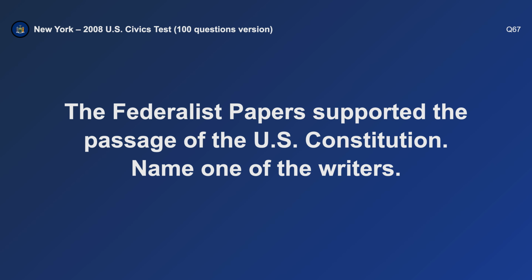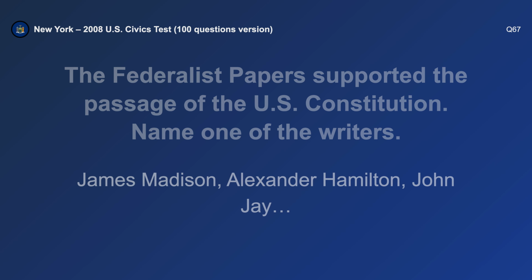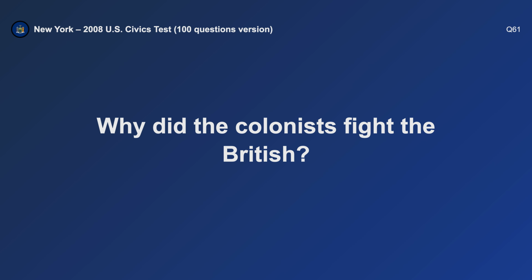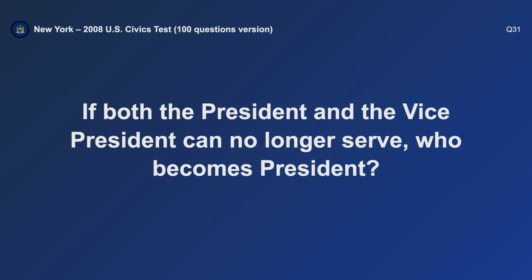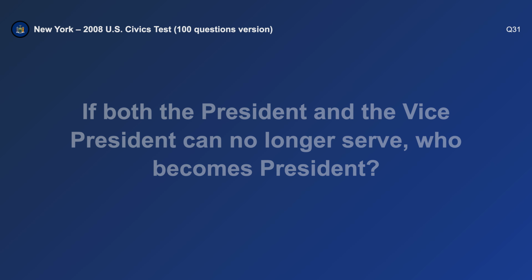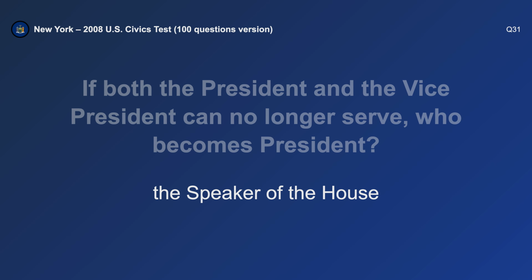The Federalist Papers supported the passage of the United States Constitution. Name one of the writers. Alexander Hamilton. Why did the colonists fight the British? Because of high taxes. If both the president and the vice president can no longer serve, who becomes president? The Speaker of the House.